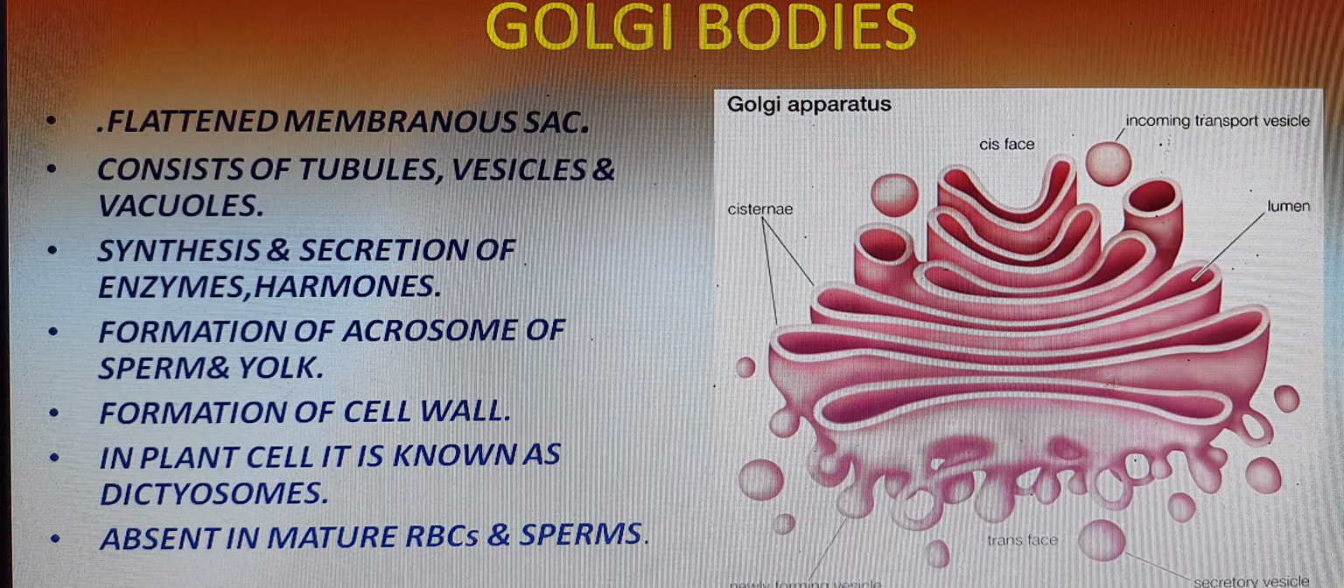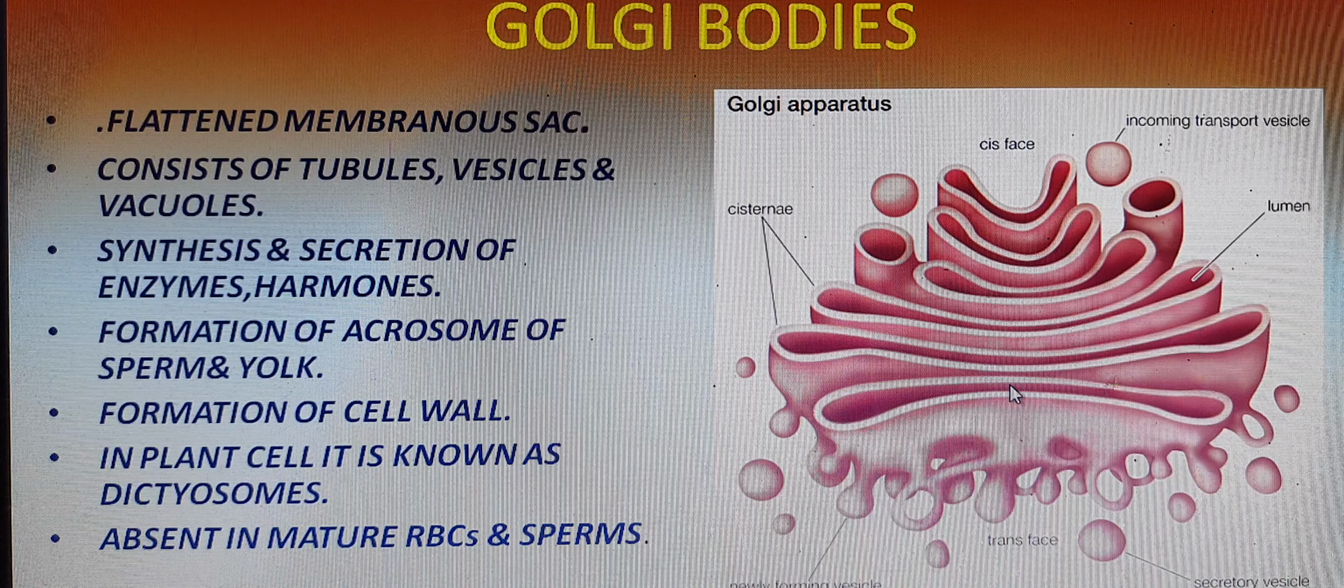We'll go to the next organelle, which is very important: Golgi bodies. We say Golgi apparatus also. The Golgi body or Golgi apparatus is normally a flattened membrane sac which consists of vesicles. These are the vesicles you are seeing. You are also seeing the tubular structures, the cisternae. These are the cisternae you are looking at here. Vacuoles are also present in the Golgi apparatus.